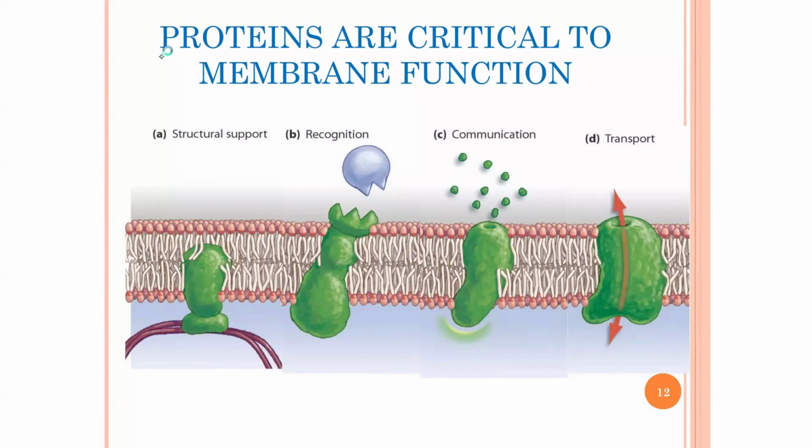In the case of recognition, usually in the cell membrane there are proteins that are important in recognition. They help to recognize which molecules are trying to get into the cell and which molecules are getting out of the cell. That function depends on the types of protein that are found on the cell membrane.